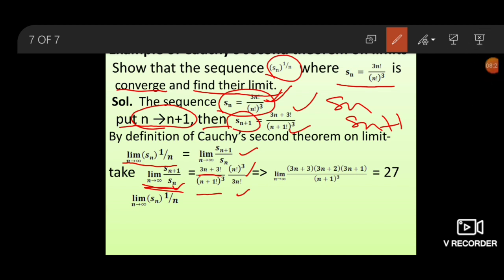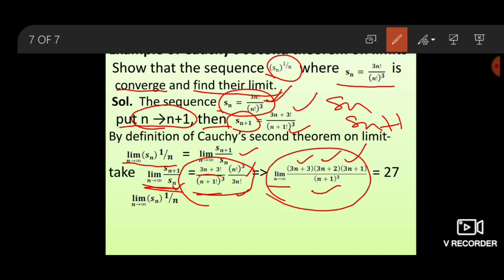Now expand the factorials and solve. Then we found limit n goes to infinity (3n+3)(3n+2)(3n+1) upon (n+1)^3, and solving this limit, we found limit n goes to infinity Sn to the power 1 upon n equals limit n goes to infinity Sn plus 1 upon Sn equals 27.